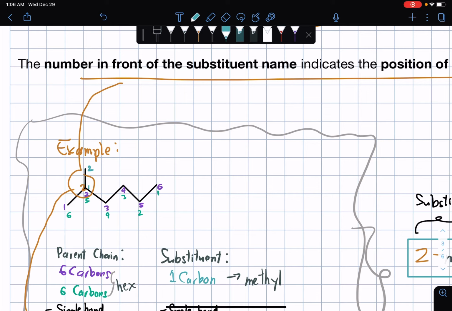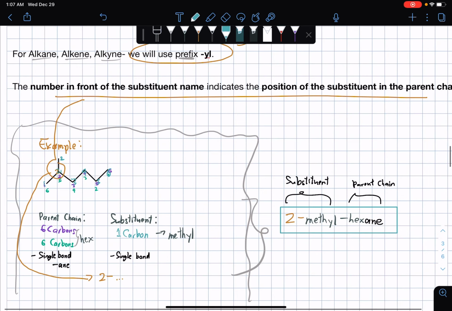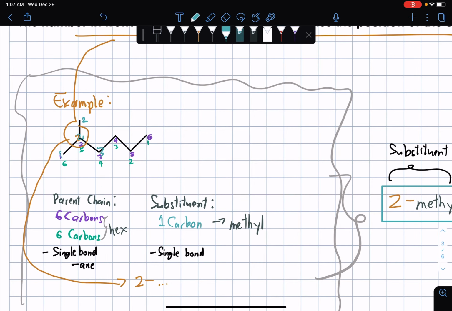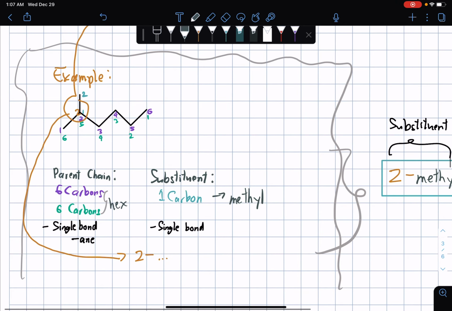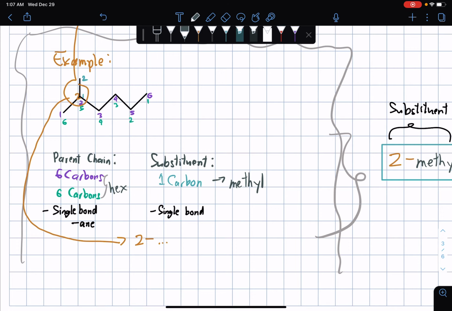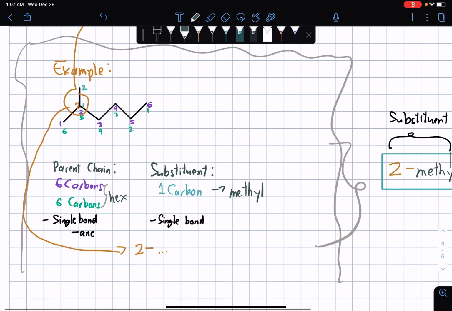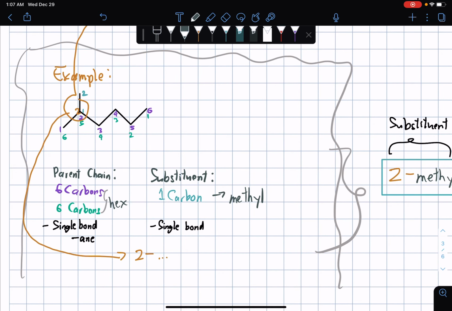So in that case, if we number the carbons 1, 2, 3, 4, 5, 6, this point over here that connects to the substituent is going to be the number that's being discussed in this instruction. So let's just undo those unnecessary annotations. For number 2, we'll just leave 2 here. That's going to come in handy later in the naming of the hydrocarbon structure.